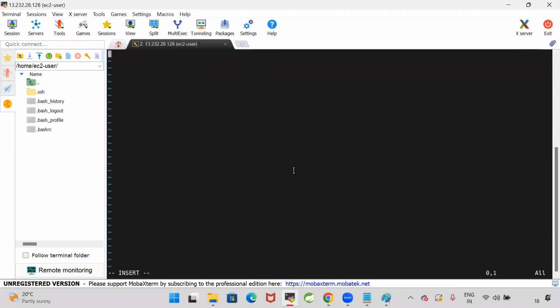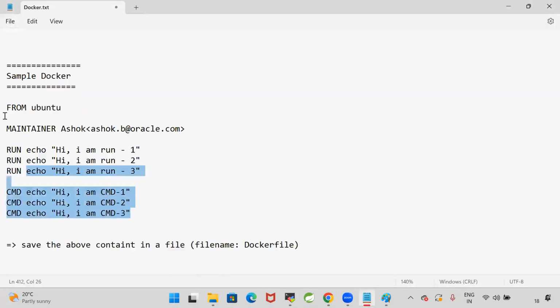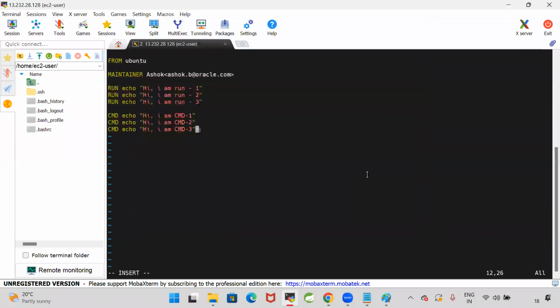Press i to go to insert mode. Then whatever content you want in the Dockerfile, copy this content and right click, paste it. That's it. So this is my Dockerfile. It is a very basic sample Dockerfile, guys. I'm not installing anything. I'm not copying anything. I just want to show you how to write a sample Dockerfile, and from this Dockerfile, how to create a Docker image. Are you getting my point?